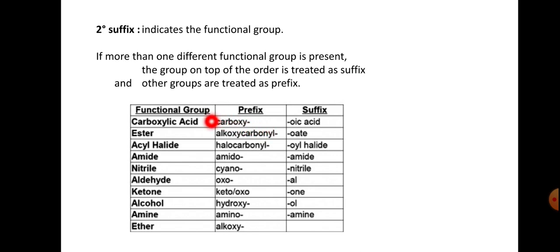So if we have carboxylic acid, oic acid is the suffix; ester is oate; acyl halides, that is acid chlorides, oyl chloride; and amides, nitrile, and aldehyde al, ketone one, alcohol ol, and amine. And alkoxy only as a prefix.